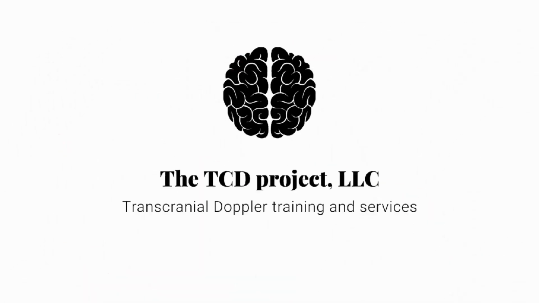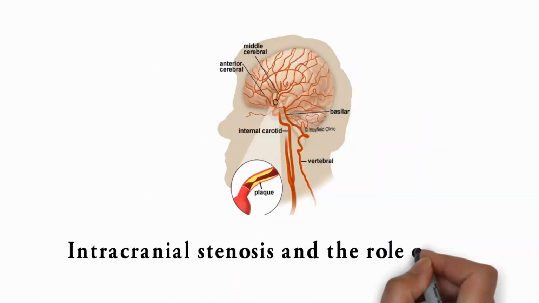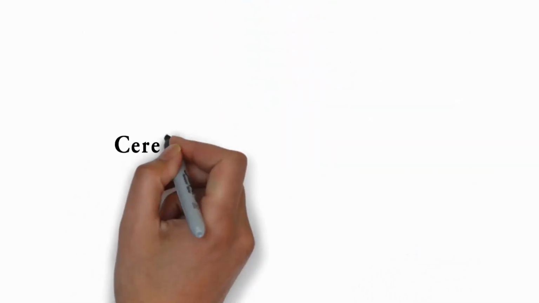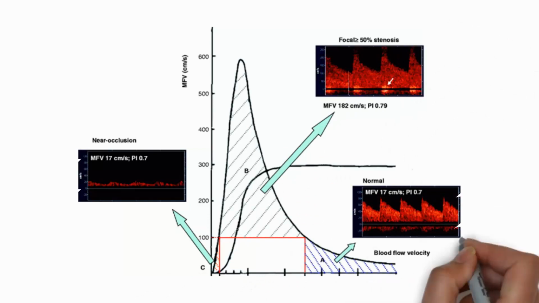The TCD Project LLC, Transcranial Doppler Training and Services. Intracranial Stenosis and the Role of TCD. Cerebral Hemodynamics with Intracranial Artery Stenosis, or IAS. The vascular segments accessible for TCD study are relatively short, so CBFV acceleration and post-stenotic disturbance cannot be traced for long distance.